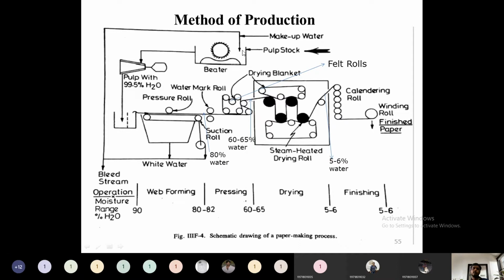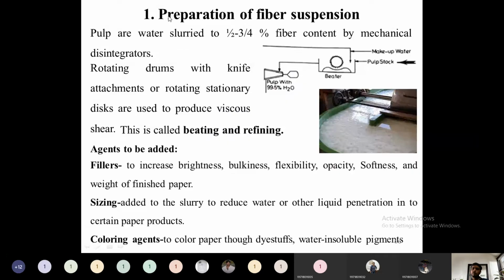So in detail, now we will see in each section what is happening. So the first one is the preparation of a fiber suspension, or a rearrangement of fiber. So what is taking place in the rearrangement of fiber or the formation of a wet web? Pulp or water slurry, half to three-quarters percent of fiber content, will be there by mechanical disintegration. So this kneader will be there. This kneader, we will say this beater.